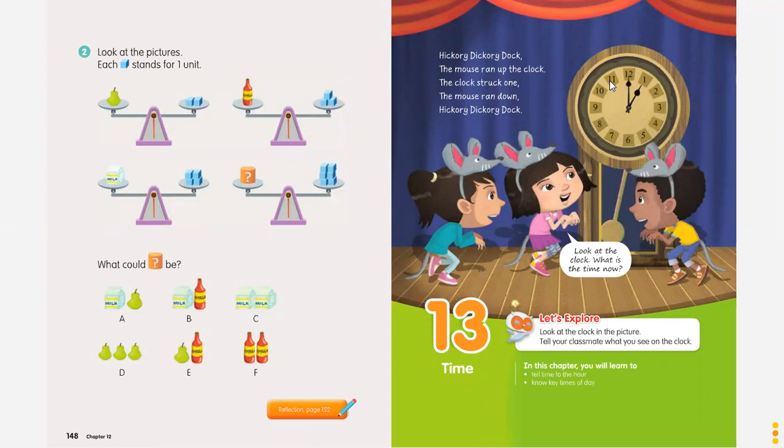Okay, so students, at the beginning of this video, I already sang a song to you about the clock. So there is a mouse, and there is the clock. The mouse wants to run up the clock. Okay, so like that is the feeling of the song. This song tells us a story about a clock.